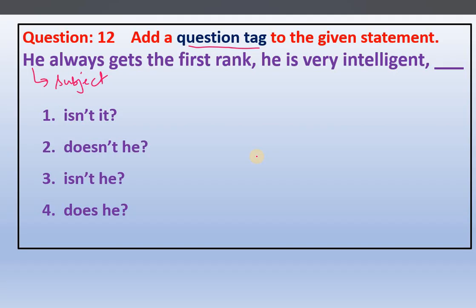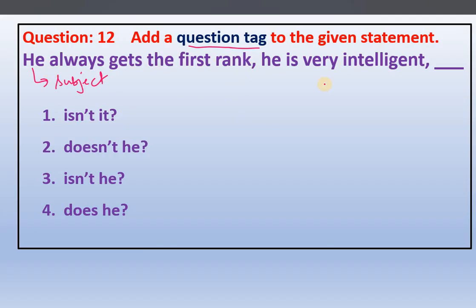And if the sentence is positive, then the question tag should be negative. Here we are talking about something positively. We are not talking negatively, right? That means he always gets the first rank. The given sentence does not have anything negative, right? Then the question tag becomes negative. So he is very intelligent. That is what is given to us. He always gets the first rank.